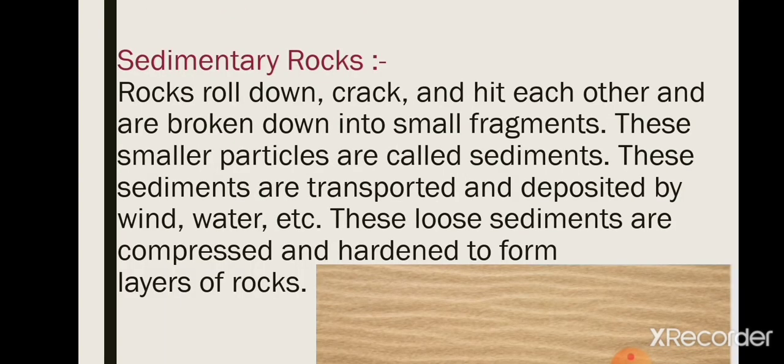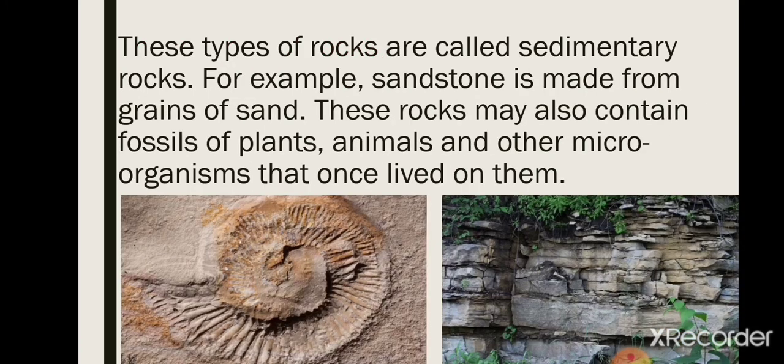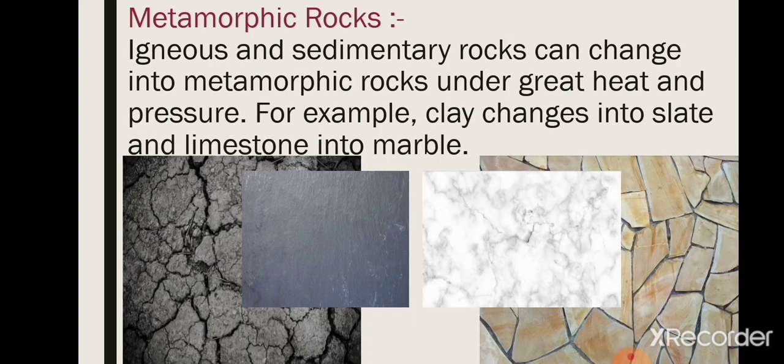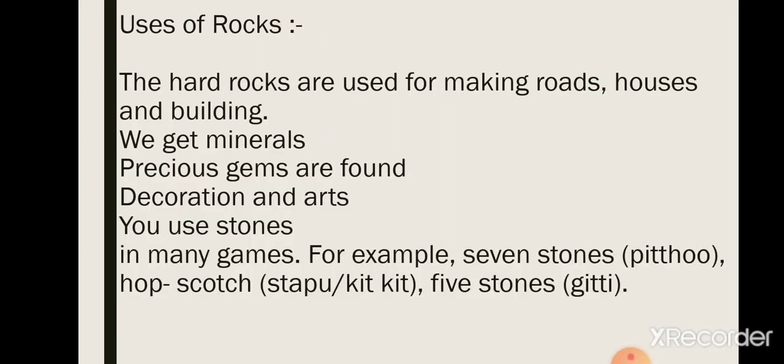Second one is sedimentary, when different kinds of sediments settle down and take the form of a rock, so these become sedimentary rock. It is formed because of sediments, and fossils are found in these rocks. Then metamorphic rock, when igneous and sedimentary rock under great heat and pressure change their form, it becomes metamorphic rock. So clay changes into slate, and limestone changes into marble. These two examples we have studied.